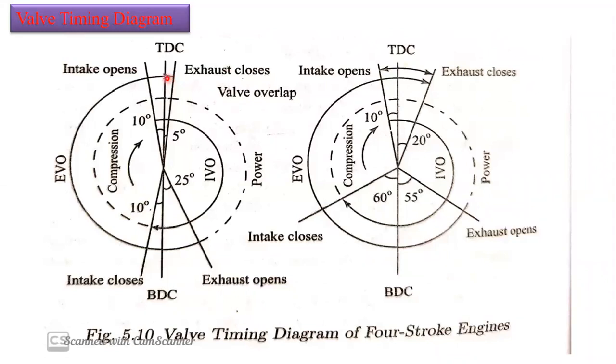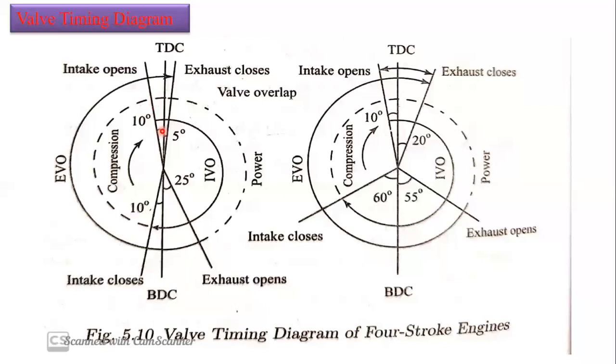Suppose we open exactly at top dead center, then the efficiency is going to decrease. So we need to change those timings. We need to change the inlet valve opening timing, exhaust valve opening timing, inlet valve closing timing, and exhaust valve closing timing. All of these we need to change to improve the efficiency. So how can we improve the efficiency by opening earlier or closing somewhat later? Now we are going to see why we open earlier and how it improves the efficiency.